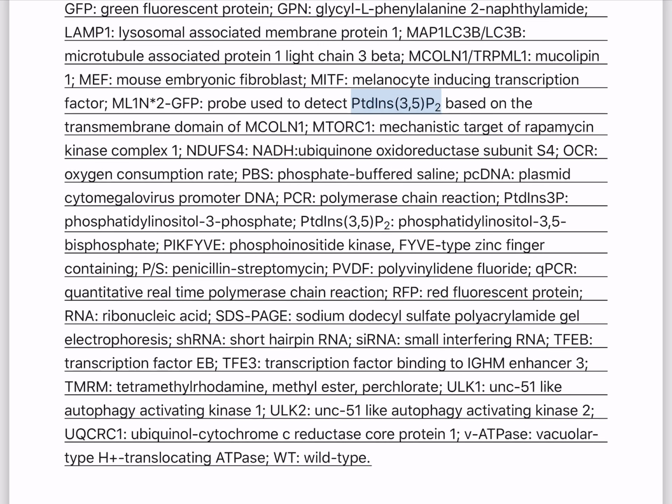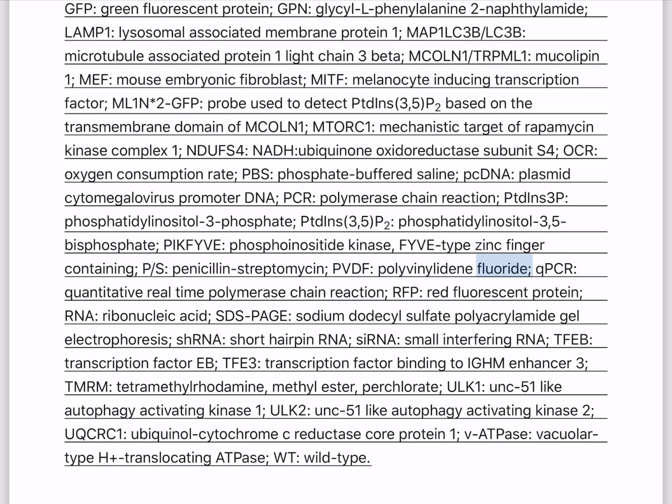ML1N2 GFP, probe used to detect PtdIns(3,5)P2 based on the transmembrane domain of MCOLN1, MTORC1, mechanistic target of rapamycin kinase complex 1, NDUFS4, NADH:ubiquinone oxidoreductase subunit S4, OCR, oxygen consumption rate, PBS, phosphate buffered saline, pcDNA, plasmid cytomegalovirus promoter DNA, PCR, polymerase chain reaction, PtdIns3P, phosphatidylinositol 3-phosphate, PtdIns(3,5)P2, phosphatidylinositol 3,5-bisphosphate, PIKFYVE, phosphoinositide kinase, FYVE-type zinc finger containing, PS, penicillin streptomycin,